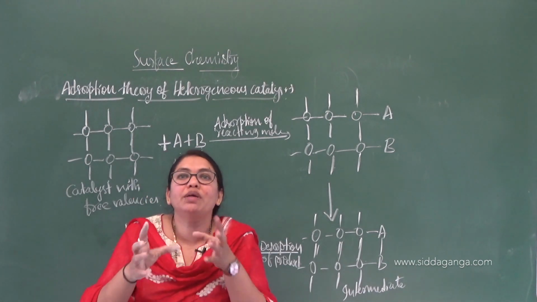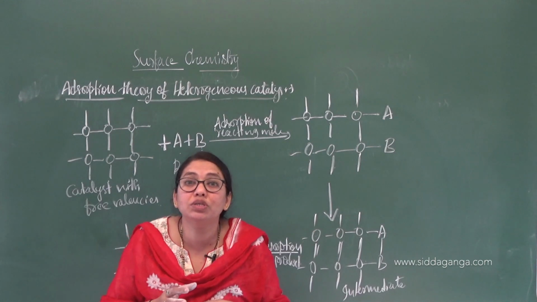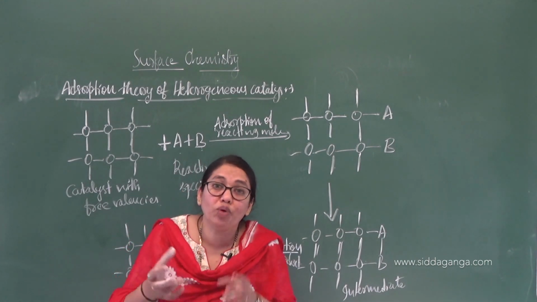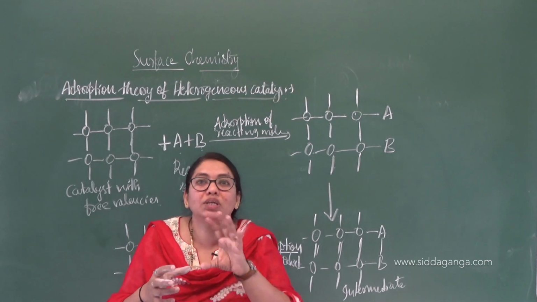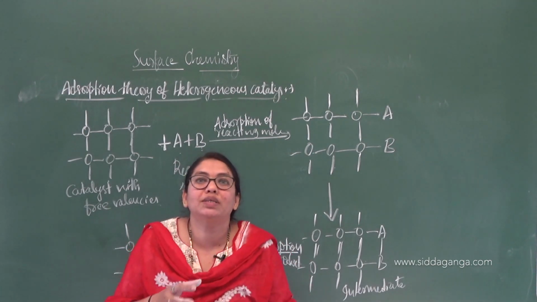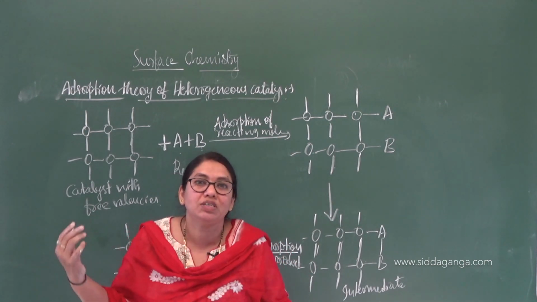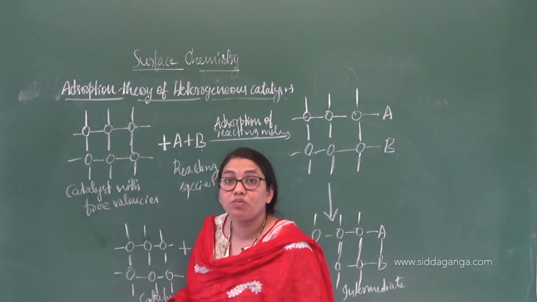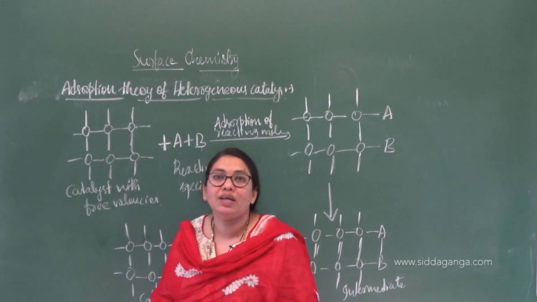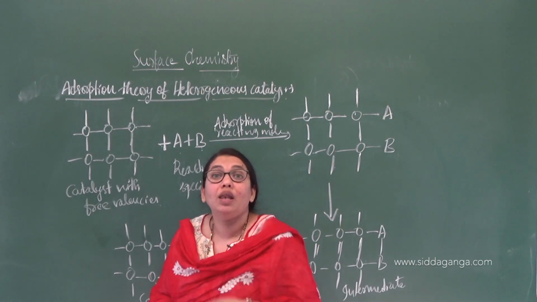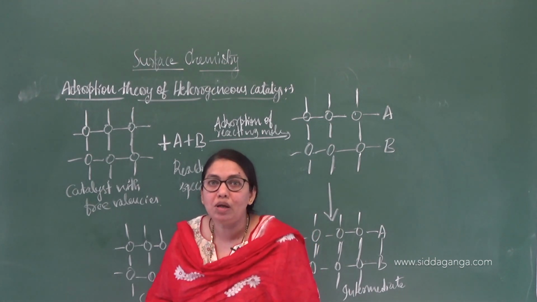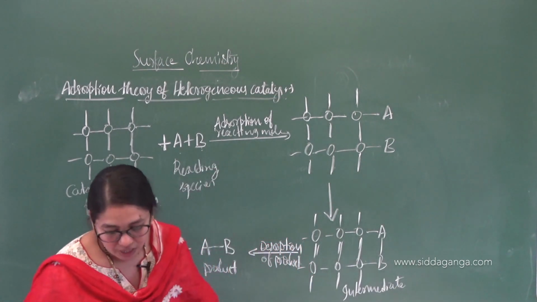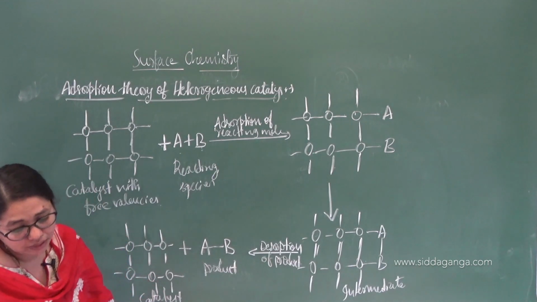After adsorption, there will be a chemical reaction between those reactants, leading to the formation of the product. Once the product is formed, there will be a change in the shape of that product. That's why it will desorb from the surface of the catalyst and you get the catalyst back. That's why a very small amount of catalyst is enough to convert a large number of reactants into products. Yes, I think you understood this one also. It's a very important theory.